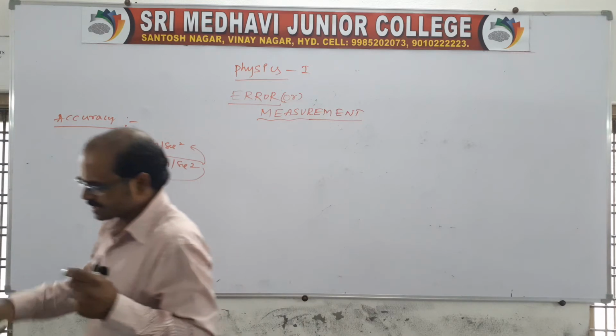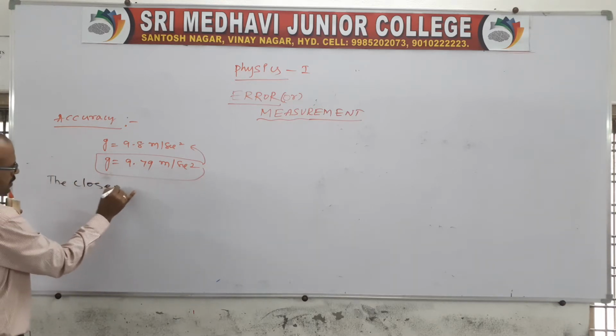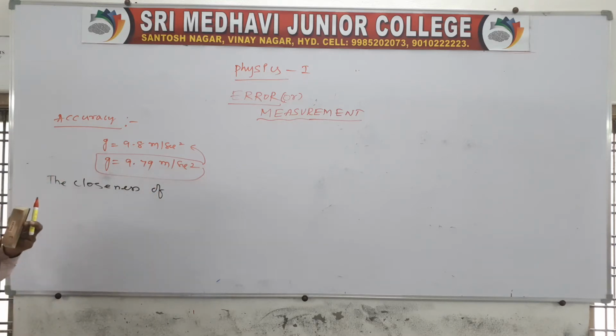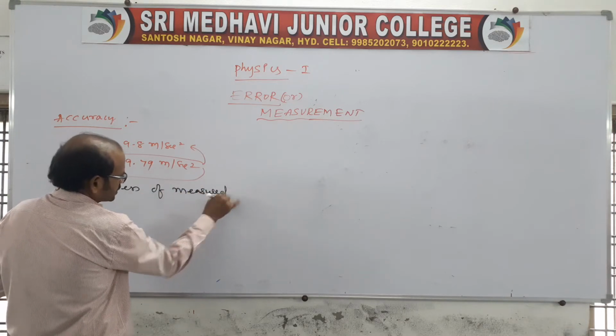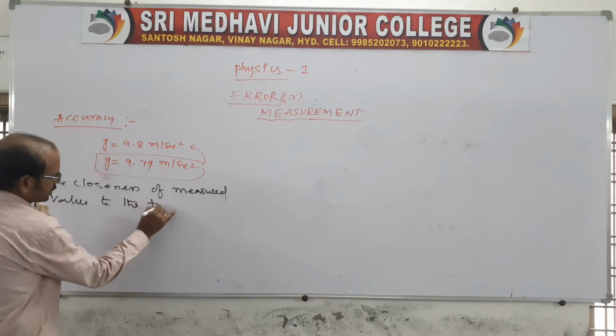Accuracy is the closeness of a measured value to the true value.